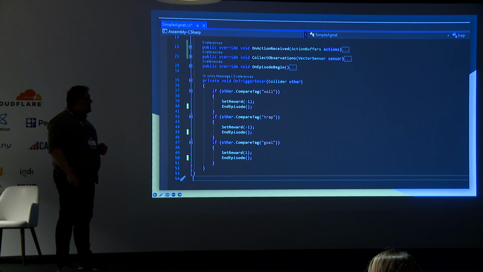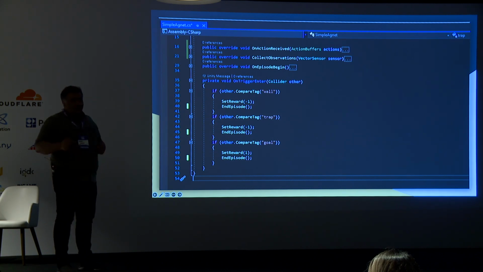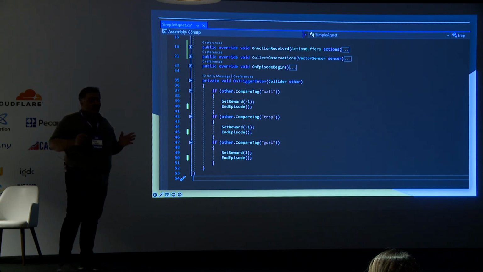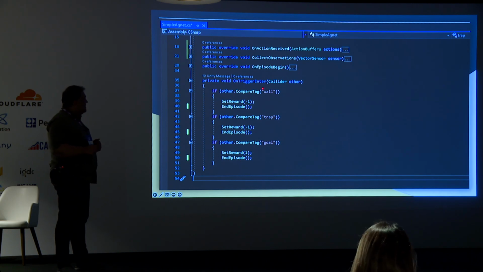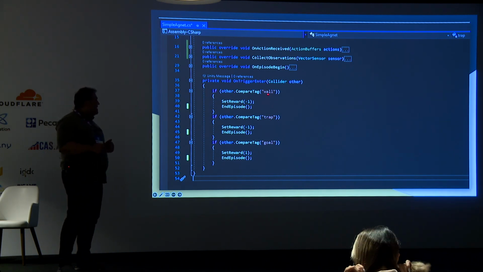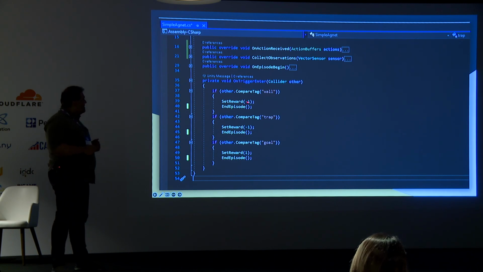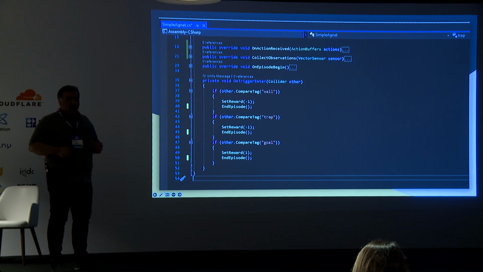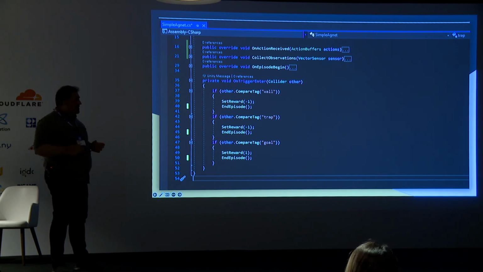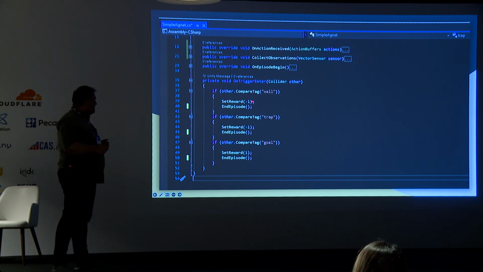One last thing we have to notice is setting the rewards for the agent. An agent without rewards is not working and can't train well. So we have 3 kinds of tags: wall, trap, and goal. If the agent reaches the wall, I set the reward to -1, and this is how the agent knows it is not good behavior, so don't receive positive rewards.